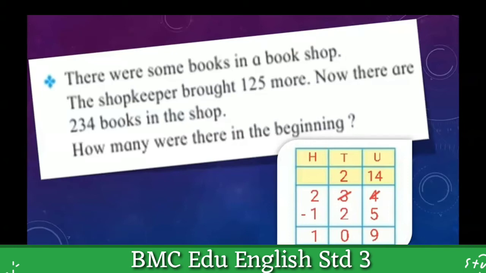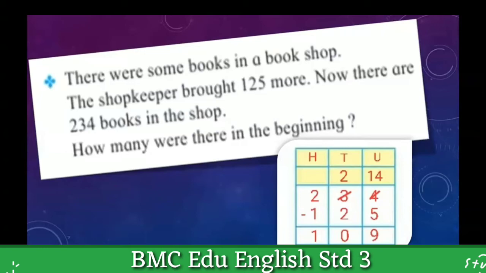2 minus 2 will be 0 at the tens place, and we can easily subtract 1 from 2 at the hundreds place. So here we can see 109 books were there in the beginning. This will be the answer to our question. Understood, students?